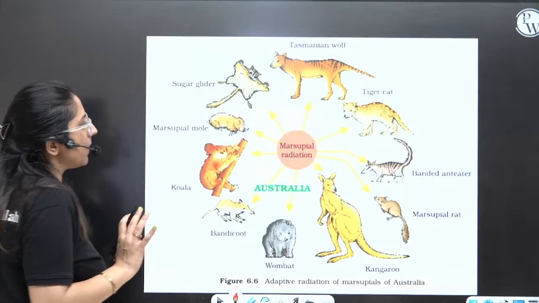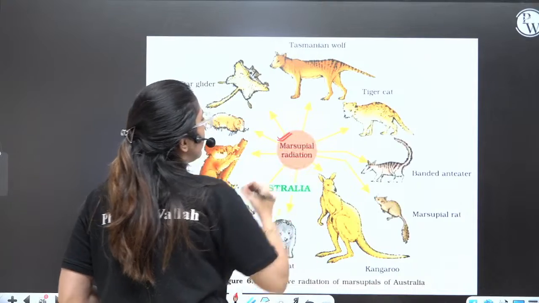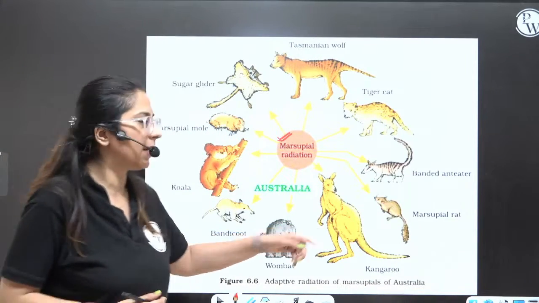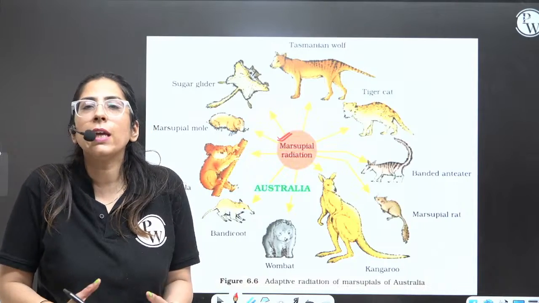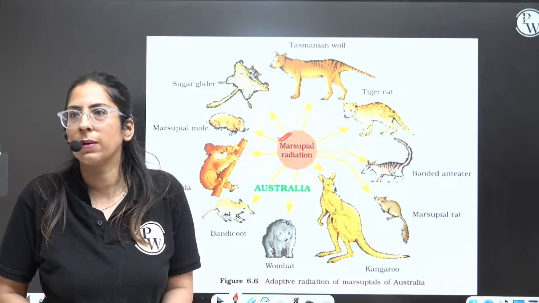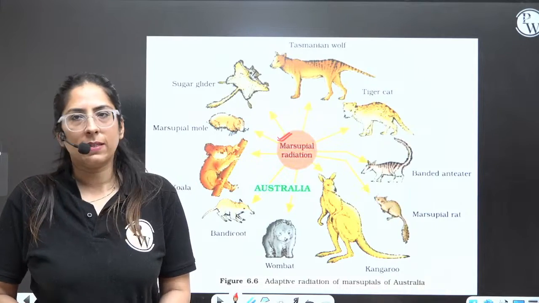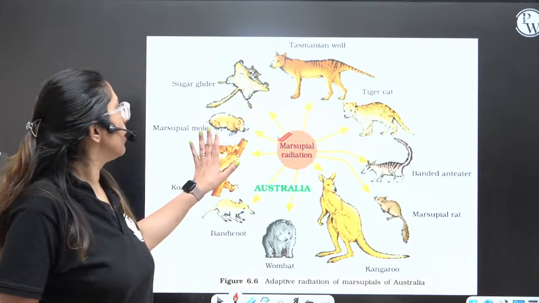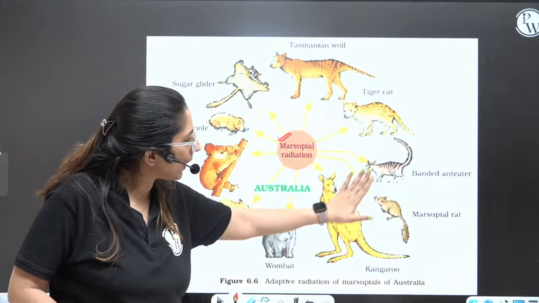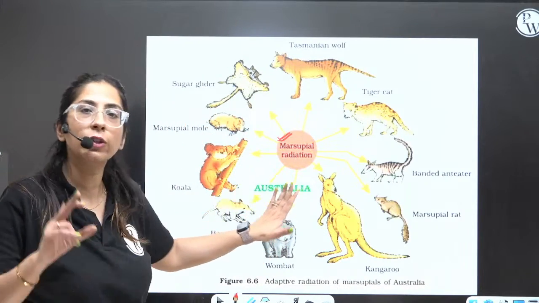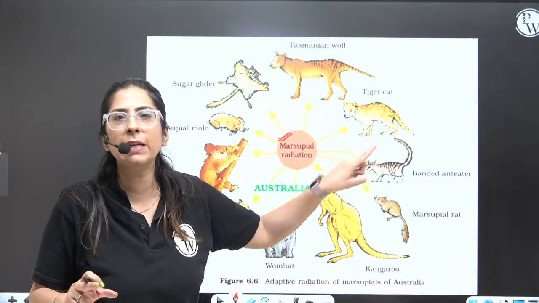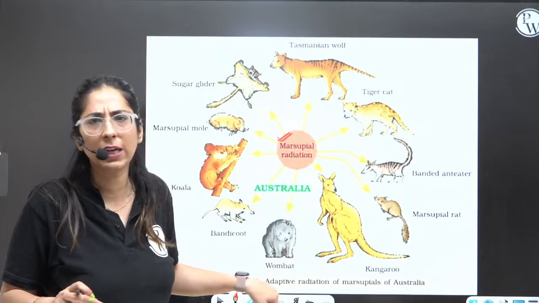Now, another example is given by marsupial radiations. What are marsupials? Marsupials come under the pouched animals. They give birth to underdeveloped babies and keep the babies in their pouches. So here, one kind of adaptive radiation was seen in the case of marsupials. They adapted to different environmental conditions, according to the different environmental conditions.